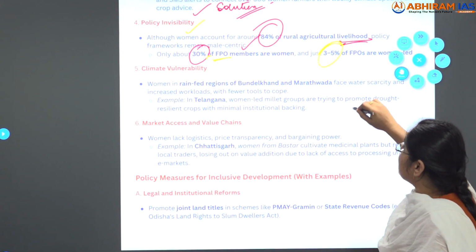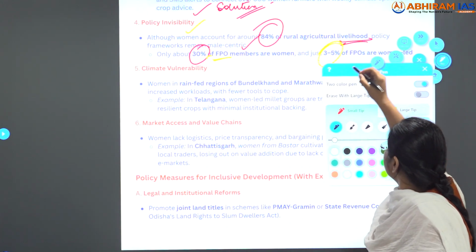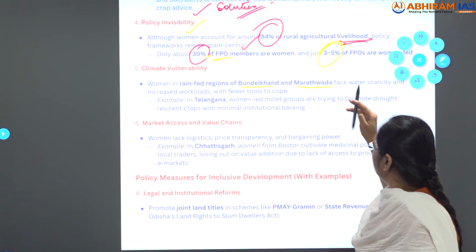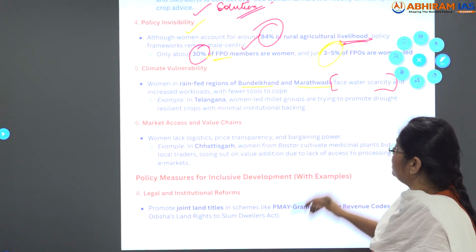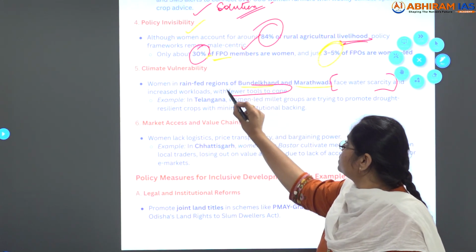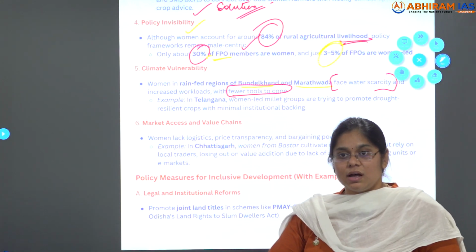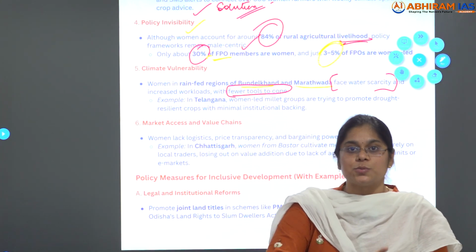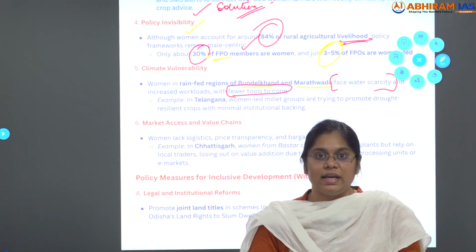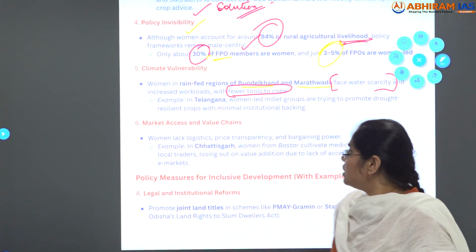And further is climate vulnerability, as mentioned in the article also. In the Bundelkhand and Marathwada regions, women face water scarcity and increased workloads with fewer tools to cope. Example, in Telangana and Maharashtra regions, women are going for millet production, because millets do not need much water.